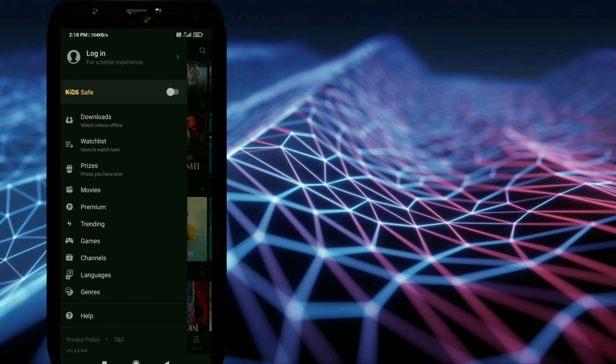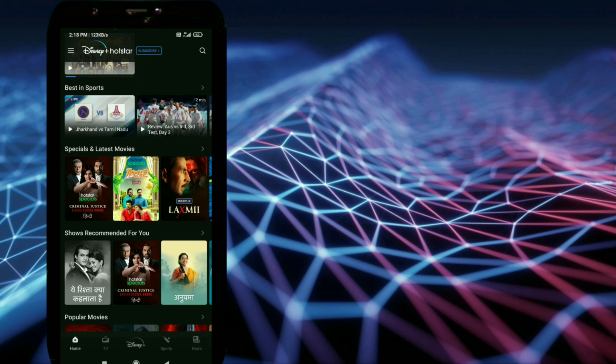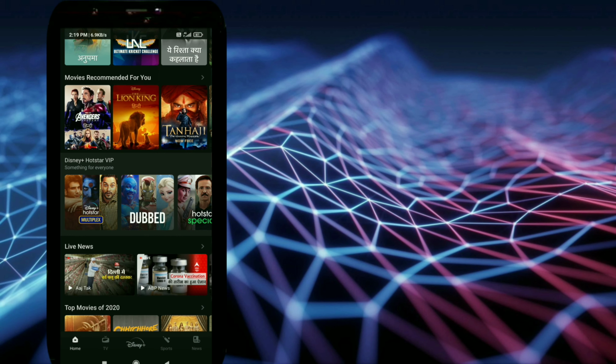Okay, it is highly rated on App Store and Play Store, and here you can see the various features of this app. And here I tried to play a movie.